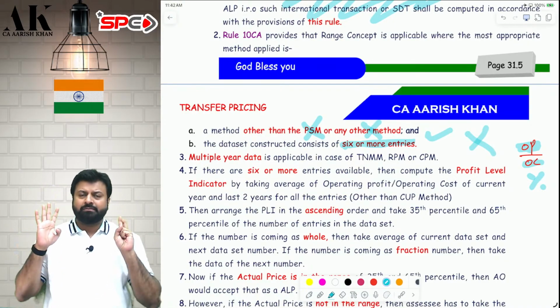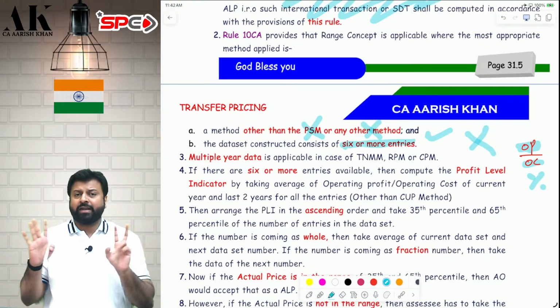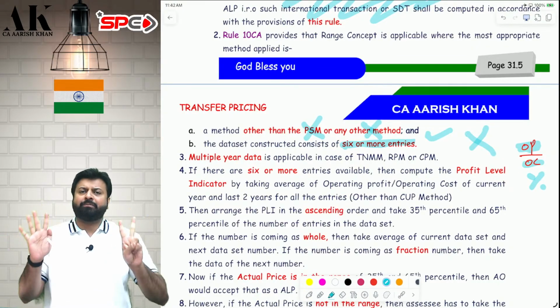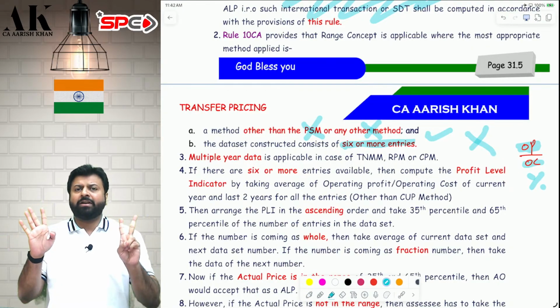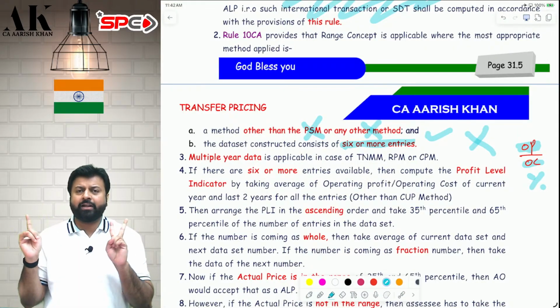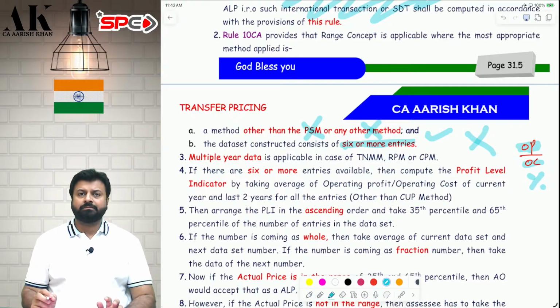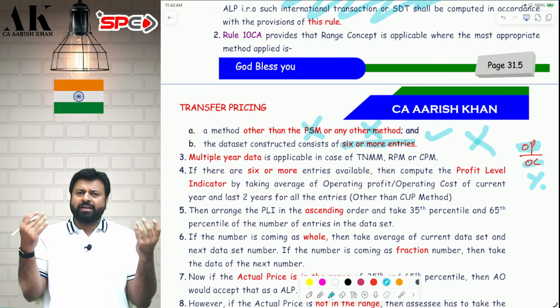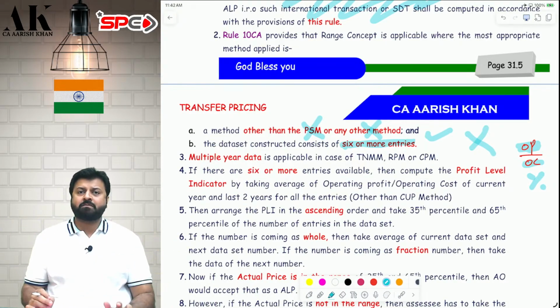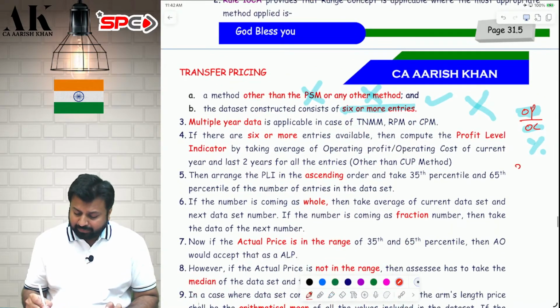7 is also okay. 8 is also okay. 10 is great. 20 is great. At least 6 I want. Sir, I have 7 companies' data. Great. Find out 7 margins of unrelated parties, and then lay down those margins in ascending order. First of all, find out the margin individually and then lay down in ascending order. And then take 35% of 7.